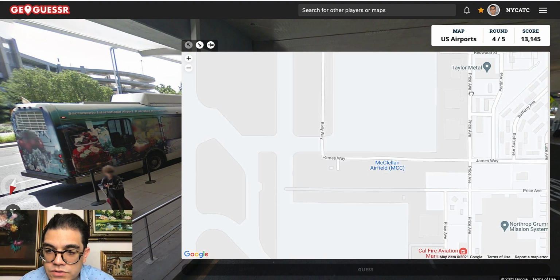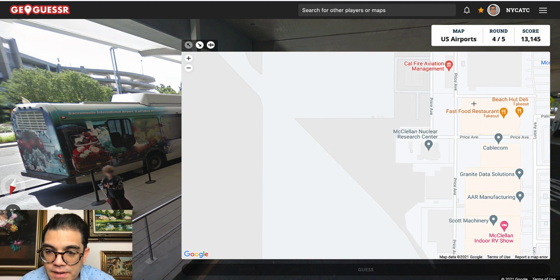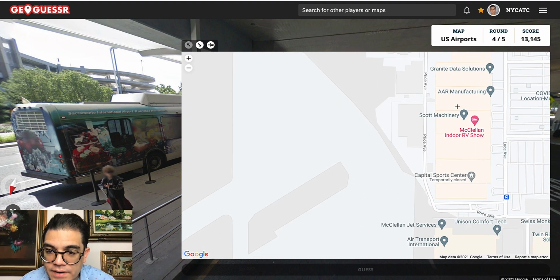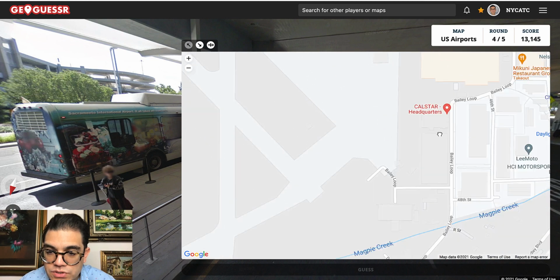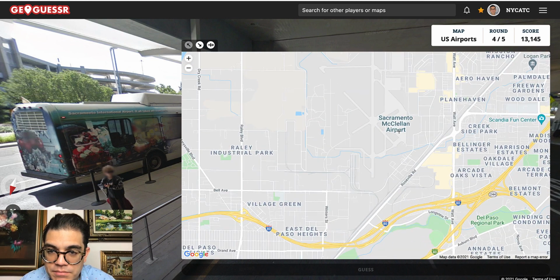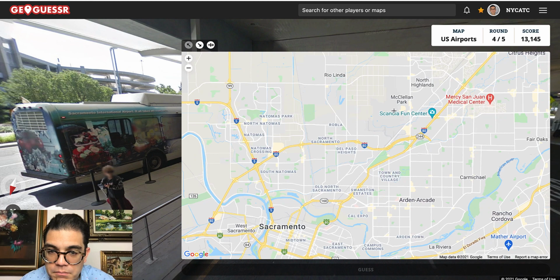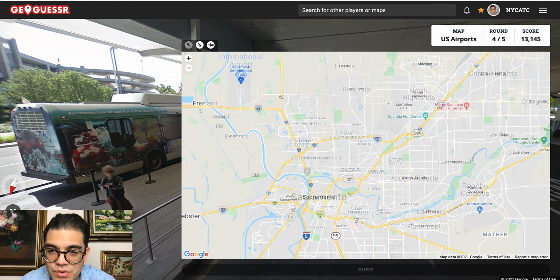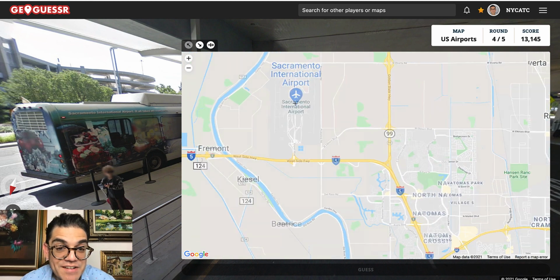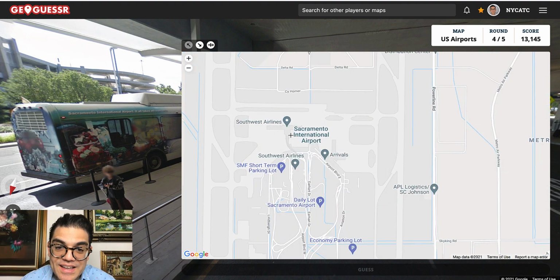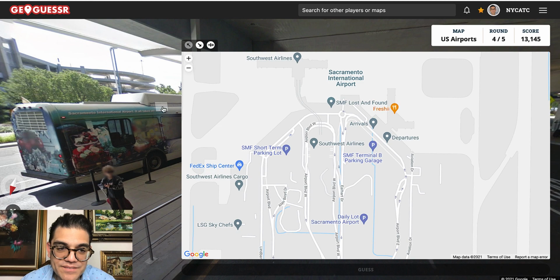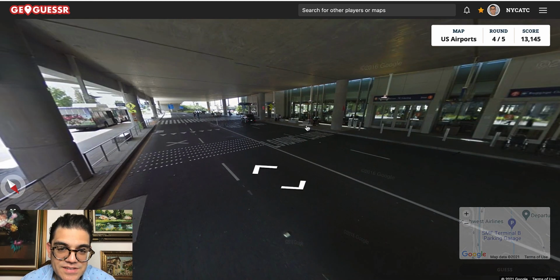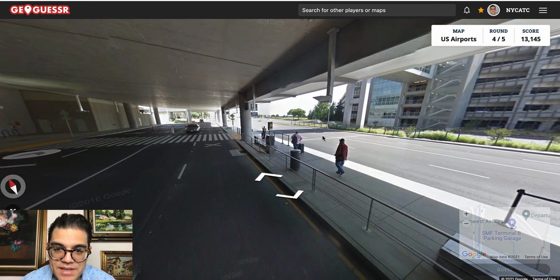When you move in closer, you get some more details on this map. Honestly, it's not the greatest map. It really doesn't have the quality of Google Maps at all. Am I missing something? Maybe I'm at the wrong airport. That's the reason why. Like I said, I've never been to Sacramento before. It is this airport here. Okay. So always something interesting about this game that you kind of have to figure out.